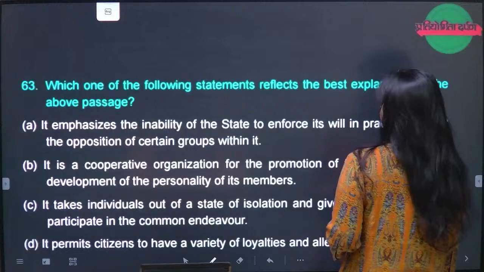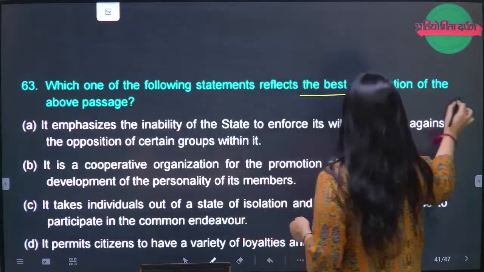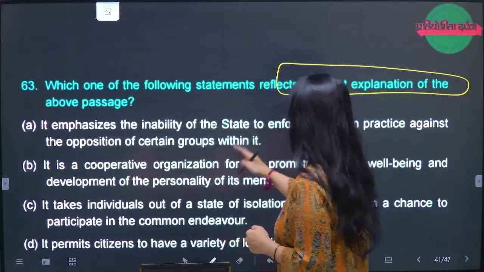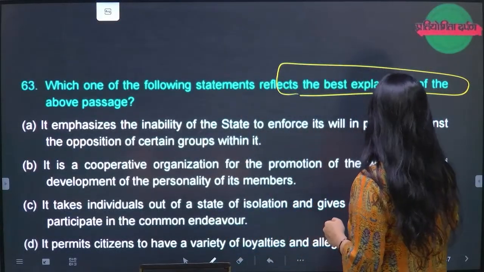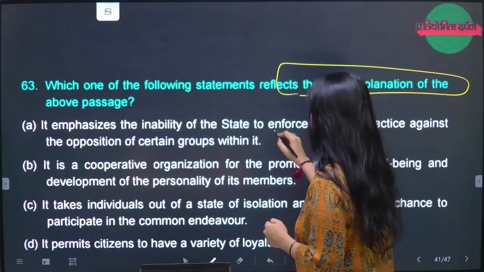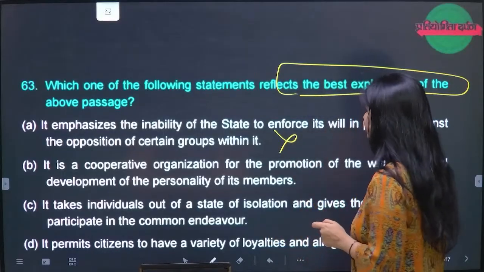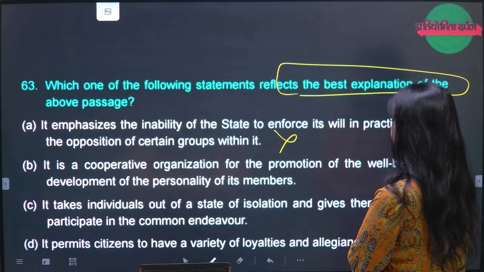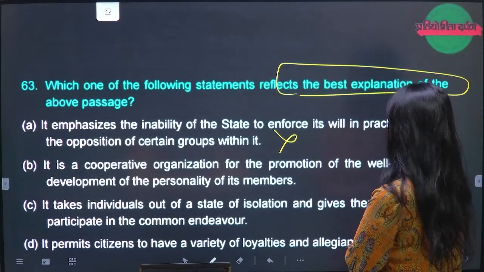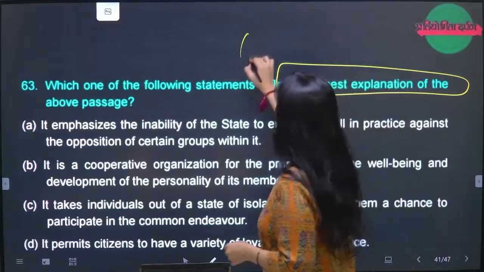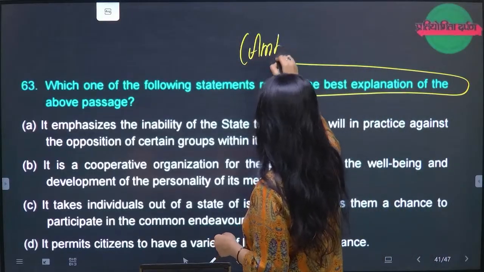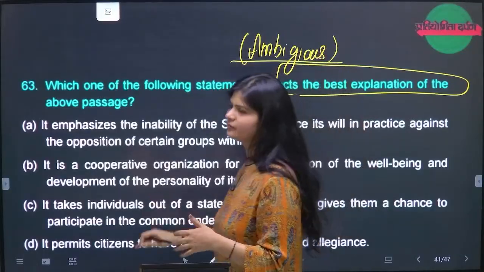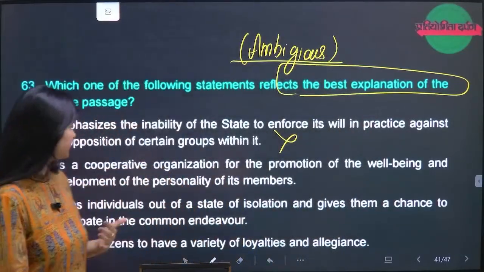Which one of the following statements reflects the best explanation of the above passage? It emphasizes the inability of the state to enforce its will in practice against the opposition of certain groups. It is a cooperative organization for the promotion of the well-being and the development of the personality of its members. It takes the individual out of a state of isolation. Now, I will put this in the ambiguous part. This is ambiguous, we have to see.